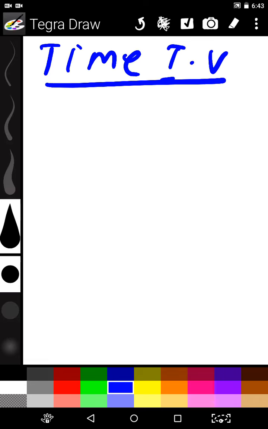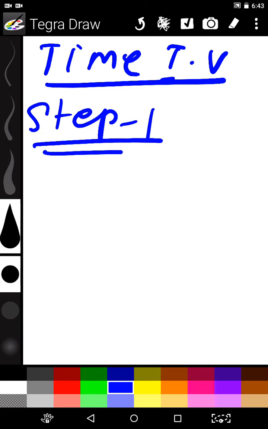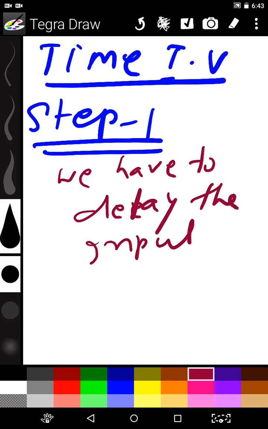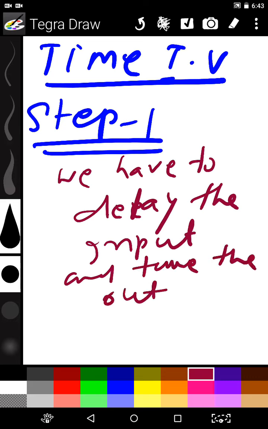To verify whether a system is time invariant or not: Step 1, we have to delay the input and take the output.